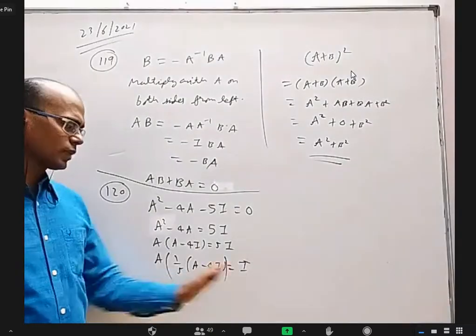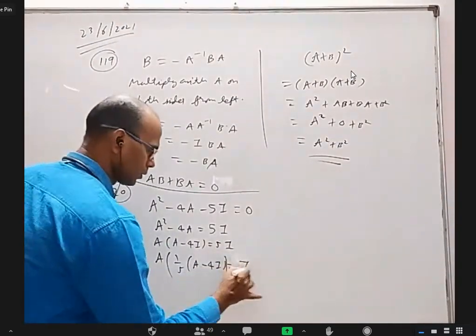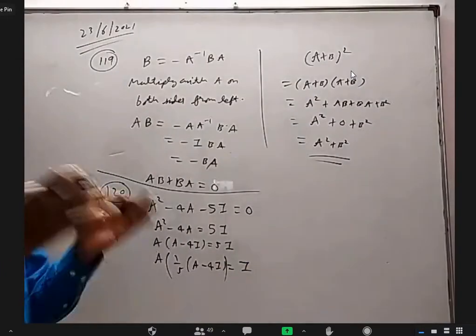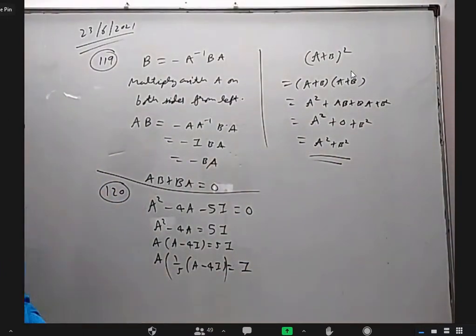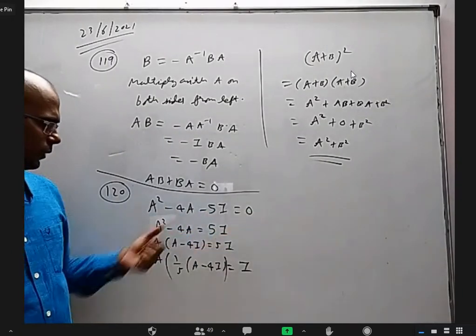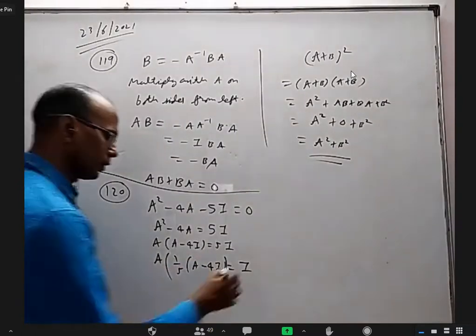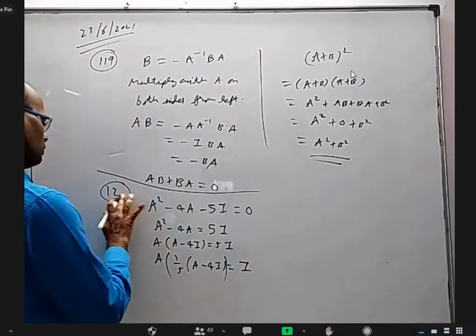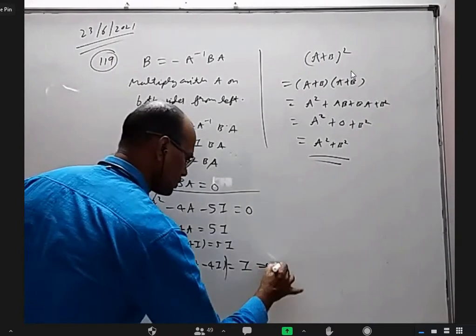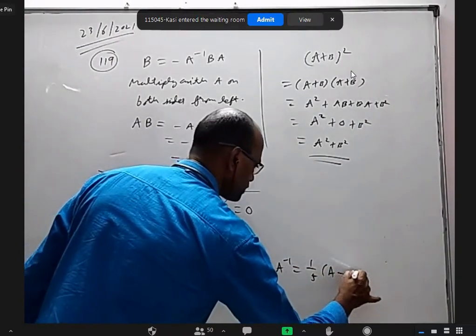A into something, if it gives identity matrix, then whatever it is, is the inverse, right? A into some matrix which can give you identity matrix is the inverse. So you simply take 5I that side, take A common here, divide with 5 here, A into something is identity matrix. This is 120. So that is A inverse is equal to 1 by 5 into A minus 4I.